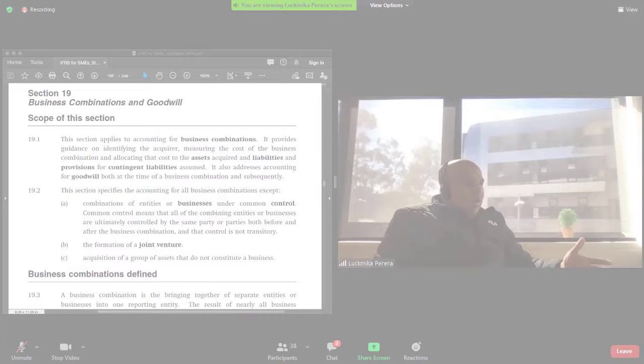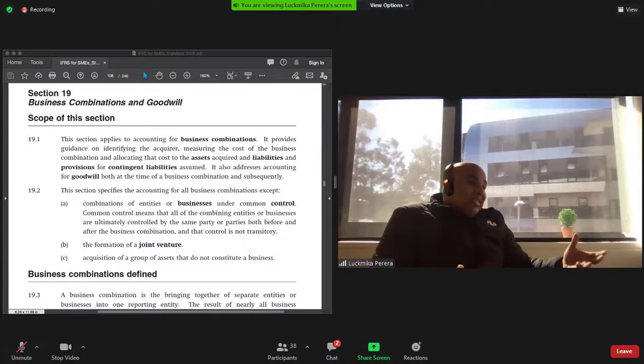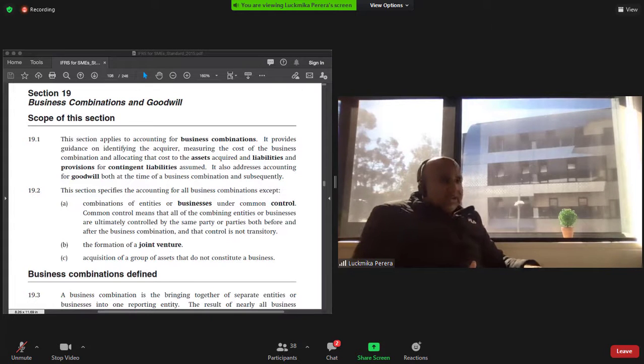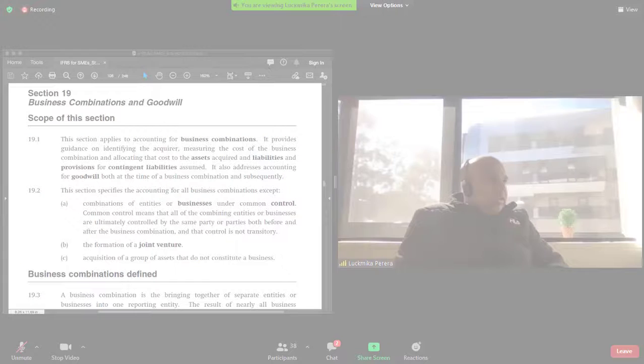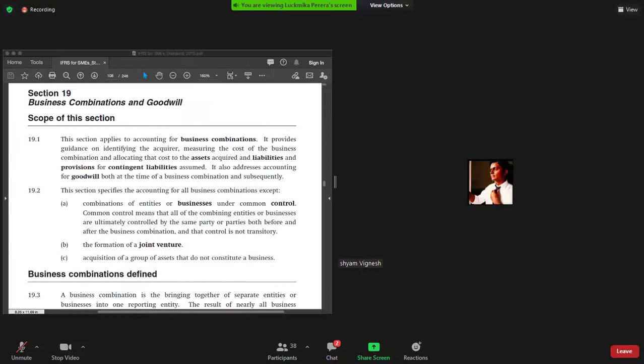There would be underlying technology differences in how it is implemented, yes, I agree. But that doesn't necessarily mean they are significantly different to each other, if that makes sense. Yes or no? Yes, sir. Okay, Shyam, that's a good question as well.